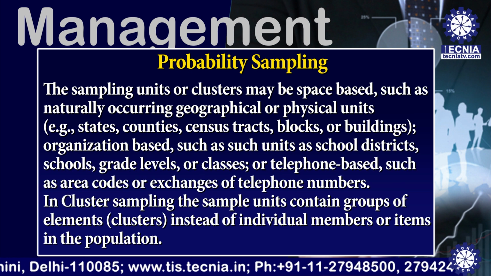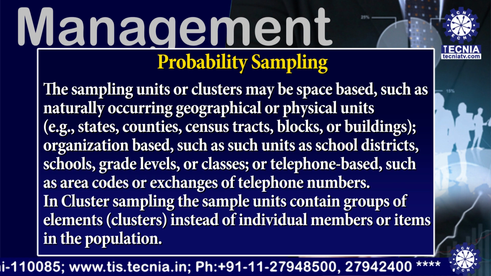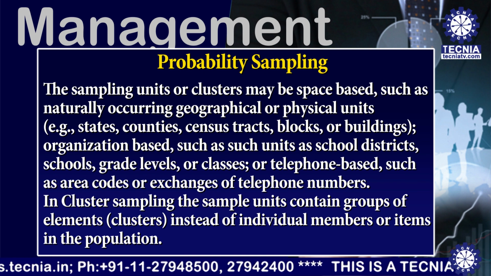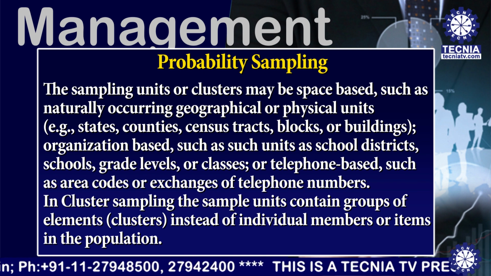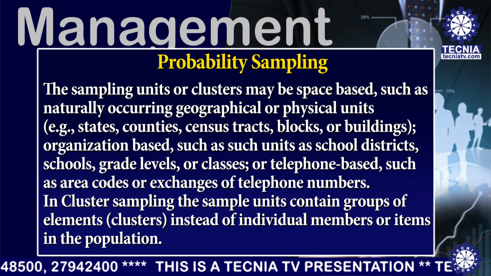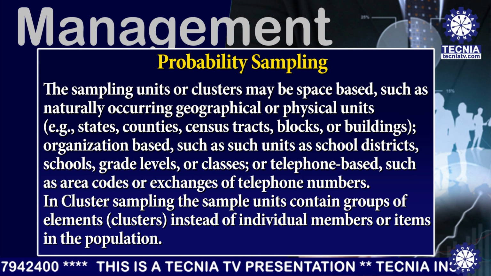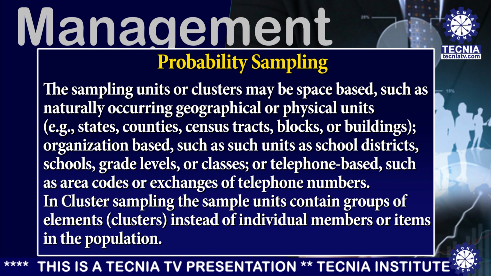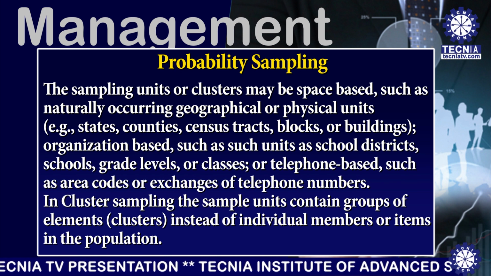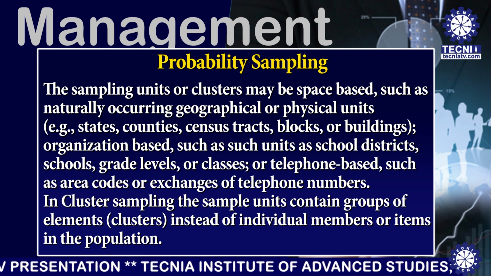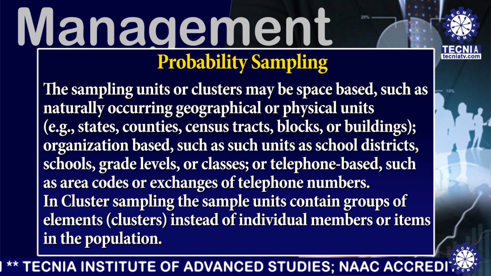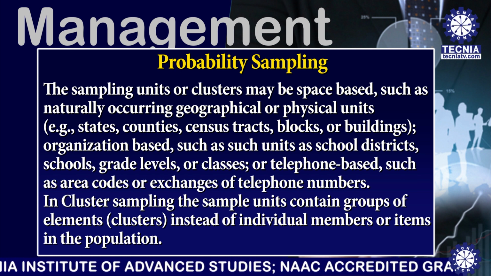The sampling units or clusters may be space-based, such as naturally occurring geographical or physical units. Example, states, countries, census tracts, blocks or buildings. Organization-based, such units as school districts, schools, grade levels or classes, or telephone-based, such as area codes or exchanges of telephone numbers.